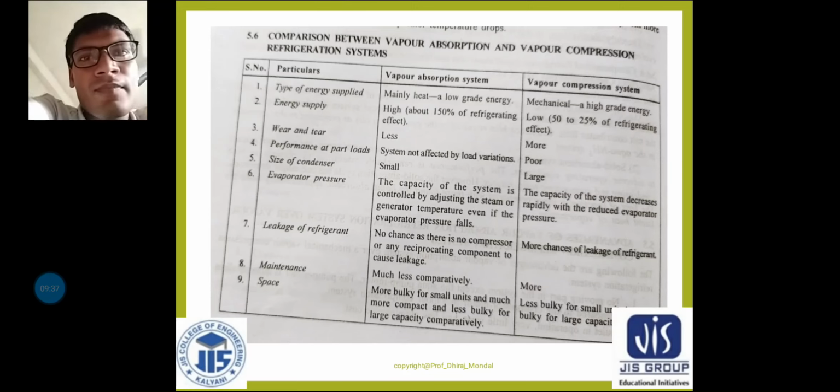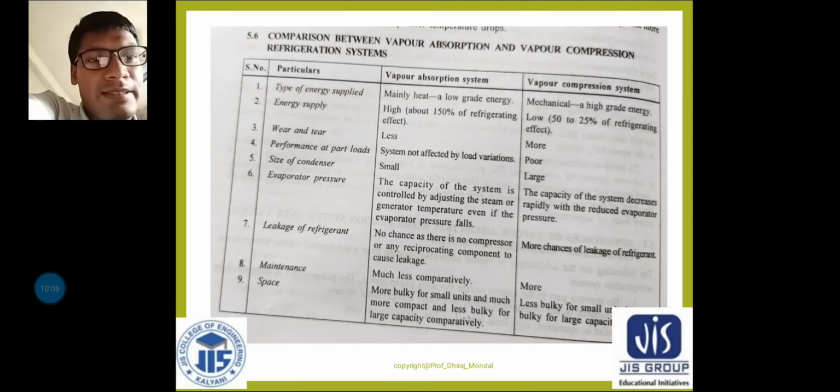So there is not any chance of leakage from the compressor. But there are more chances of refrigerant leakage in the vapor compression refrigeration system, because without a compressor we cannot run this machine.